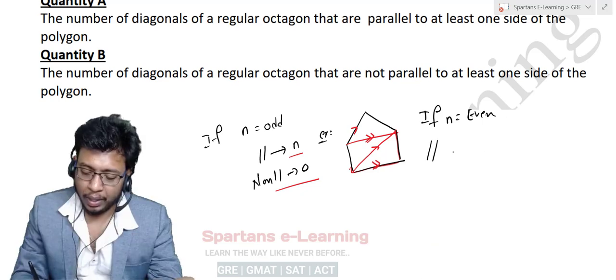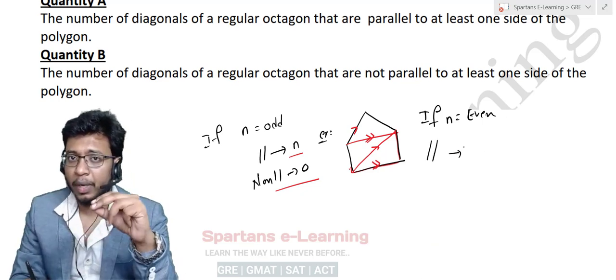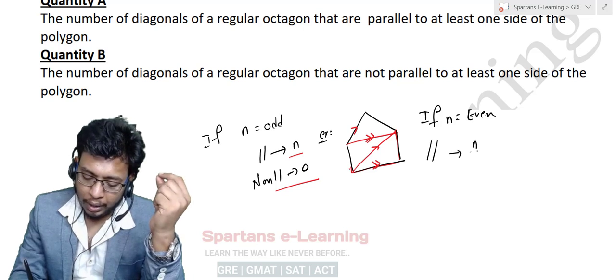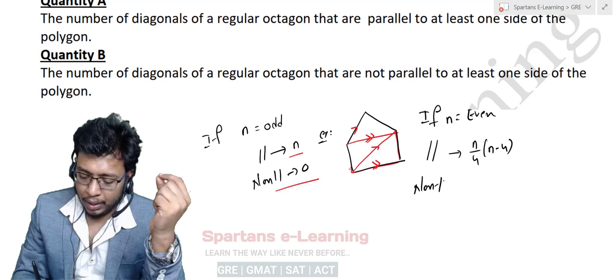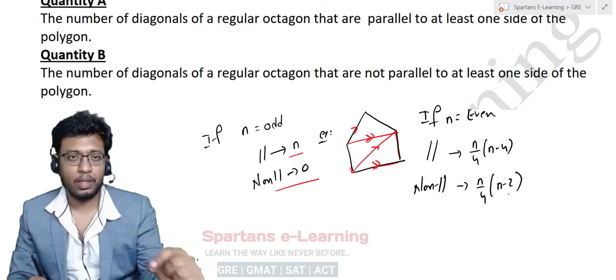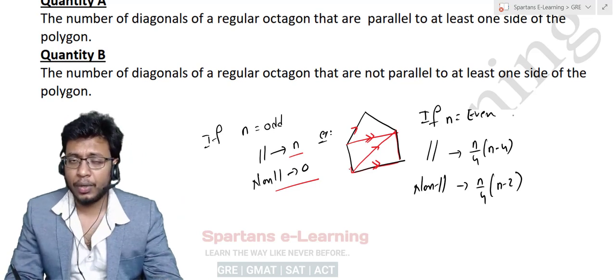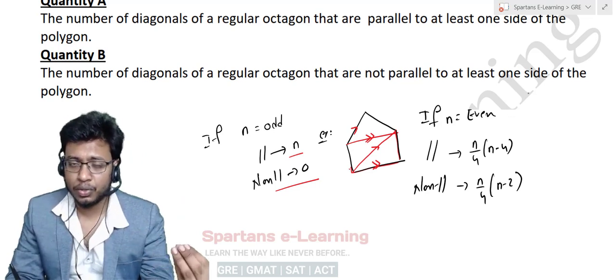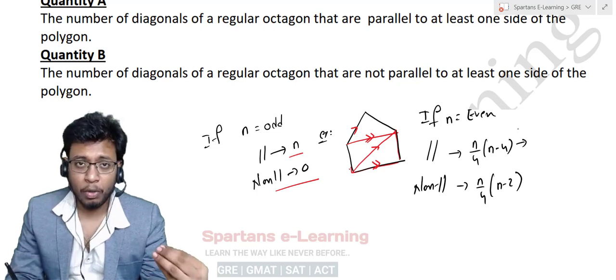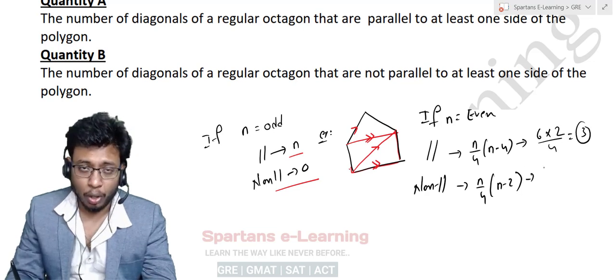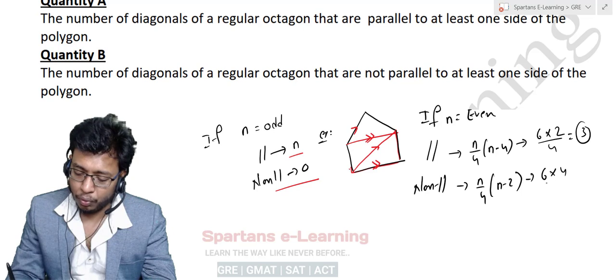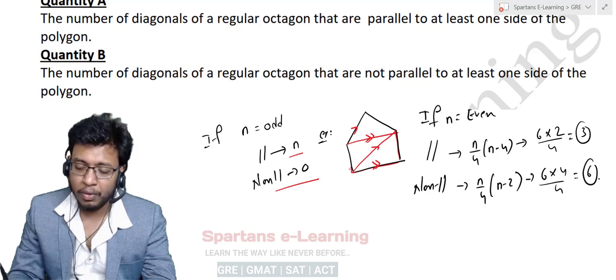Now the second case: if n is even, then the number of diagonals that are parallel to at least one of its sides will be n by 4 into n minus 4, and the number of non-parallel diagonals will be n by 4 into n minus 2. That's it. For example, take a hexagon with n equal to 6. In a hexagon, the number of parallel diagonals will be 6 into 6 minus 4, that is 2, by 4, which gives 3 diagonals. The number of non-parallel diagonals will be 6 into 4 by 4, which is 6.